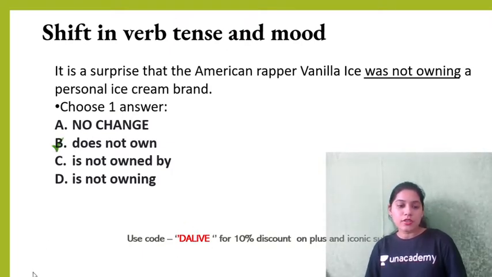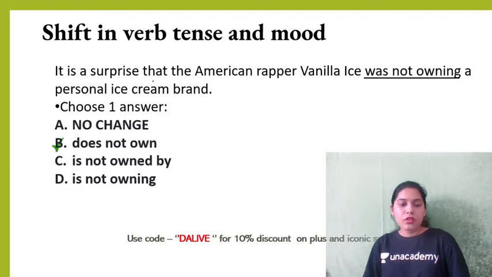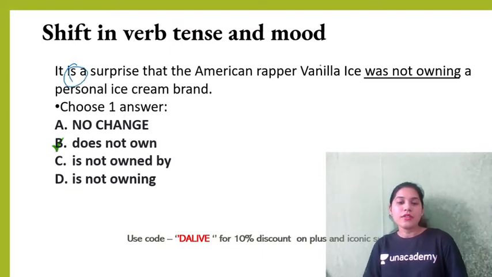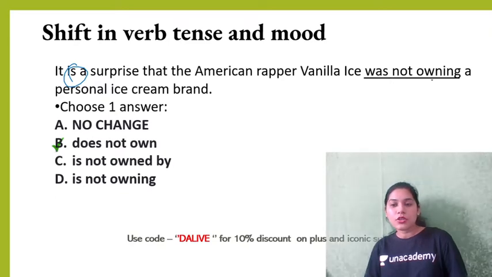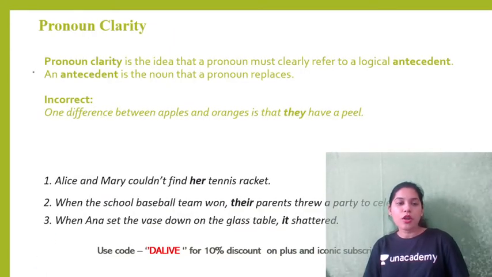So here the answer is does not own, option B. It is a surprise that the American rapper Vanilla Ice does not own a personal ice cream brand. Does not own a personal ice cream brand. Perfect present tense. Okay, now pronoun clarity.